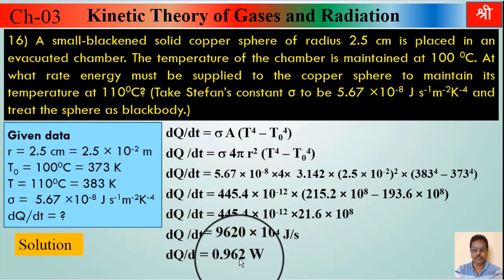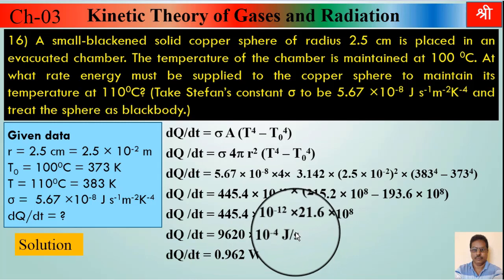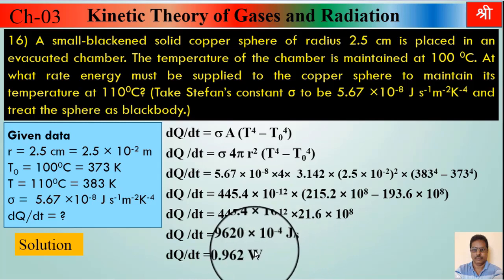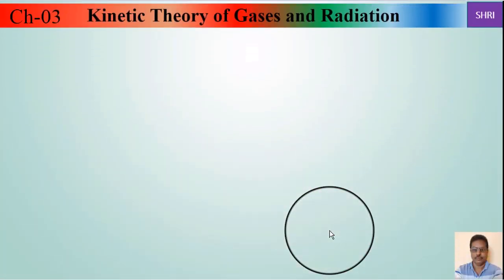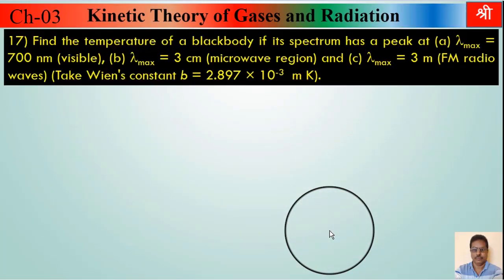So it will be 0.962 watt. In place of this joule per second you can write watt. So this was example number 16, and finally example number 17.